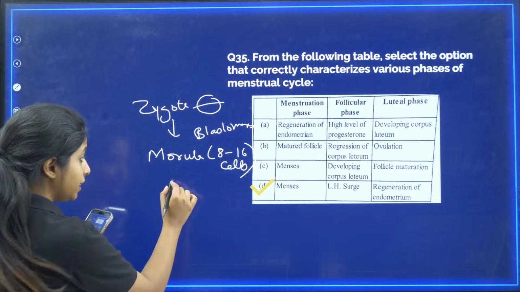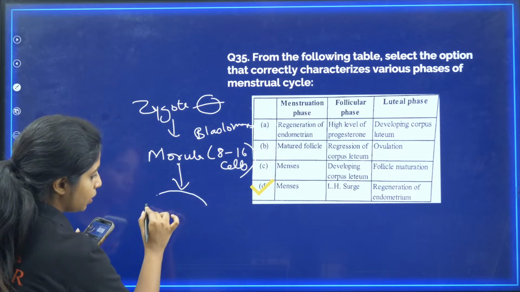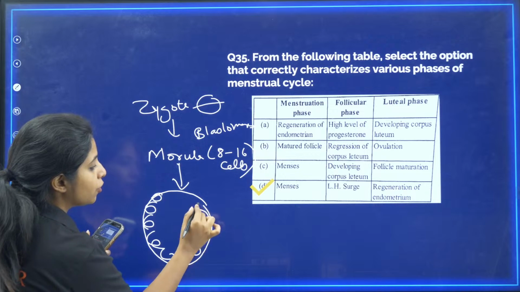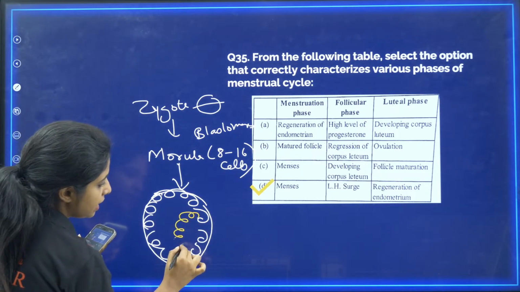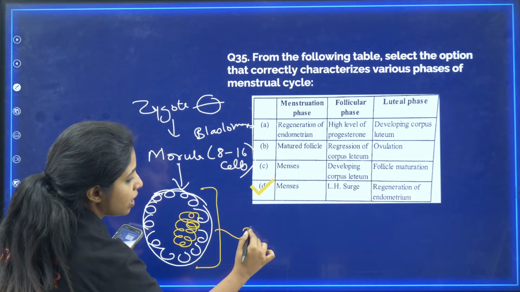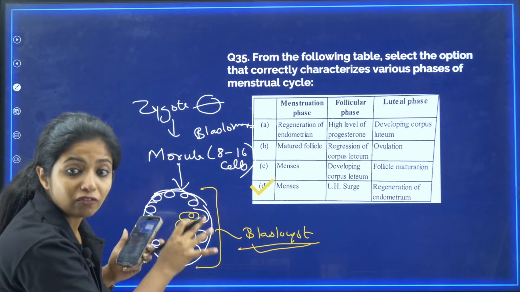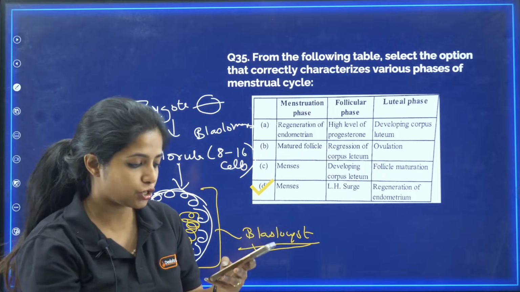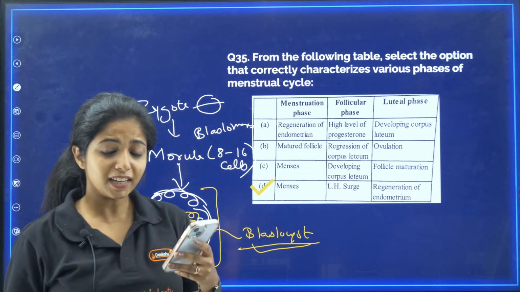Then this morula will again divide. You have blastomeres, there are so many stages. At the end you have one stage where the cells divide into an outer layer, the trophoblast, and a different layer known as the inner cell mass. This stage of the embryo is known as the blastocyst stage, and this is the stage where it goes and binds on the endometrial lining for implantation. It comes under cleavage.